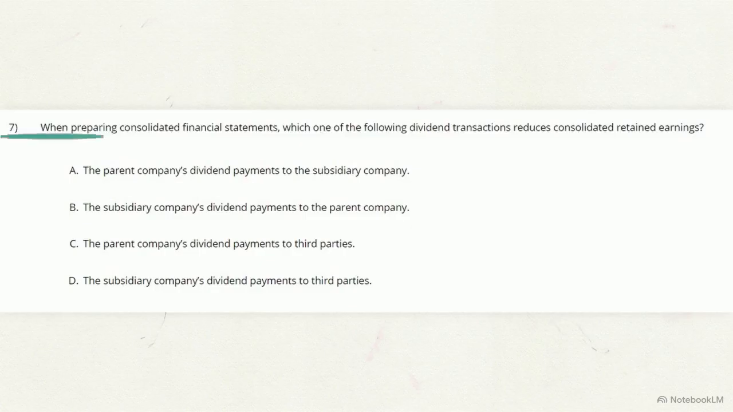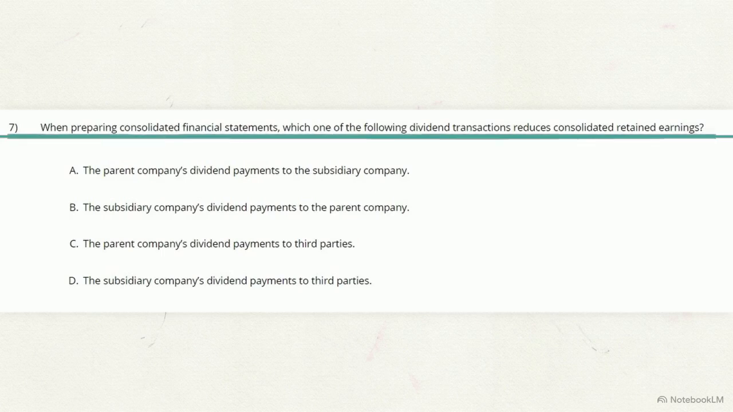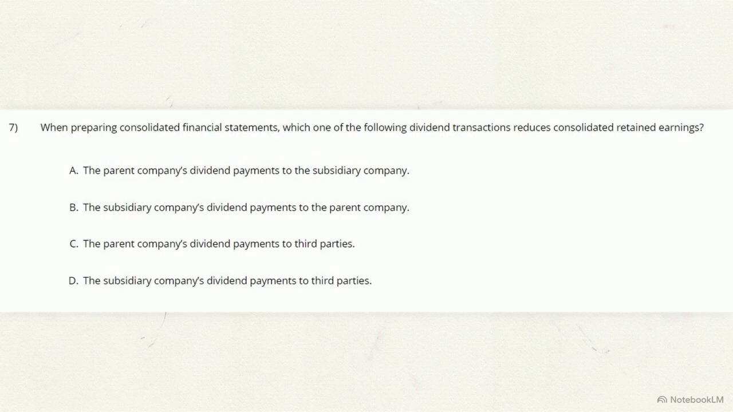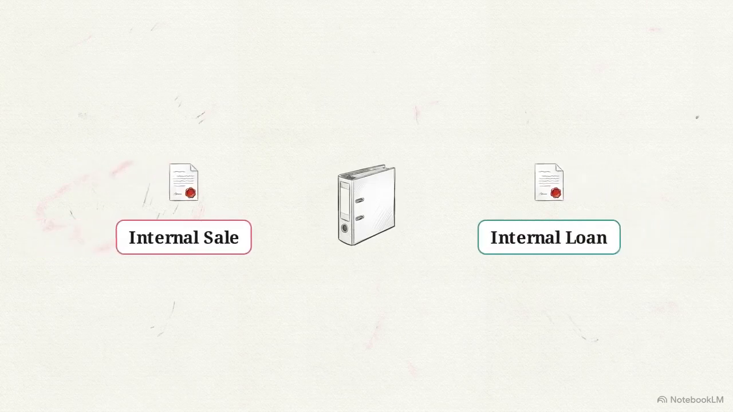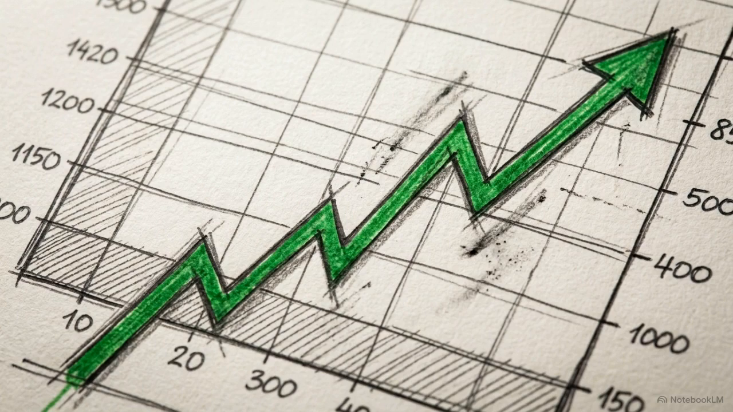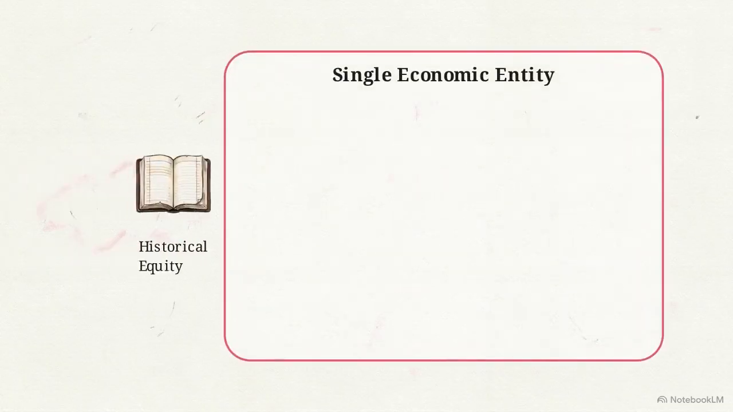When preparing these statements, which dividend transaction actually reduces consolidated retained earnings? Consolidated retained earnings are only reduced when cash actually leaves the single economic entity, specifically when the parent company pays dividends to third parties, which is answer C. Eliminations preserve the integrity of the single economic entity by zeroing out internal friction, leaving only external interactions to impact the consolidated bottom line. The architecture of the consolidated entity is now fully assembled.